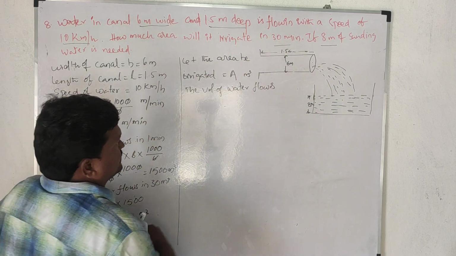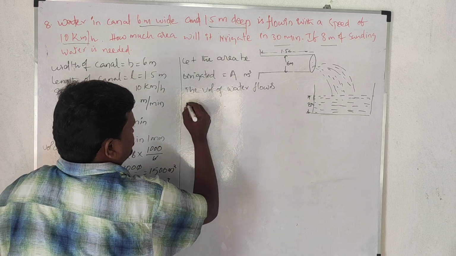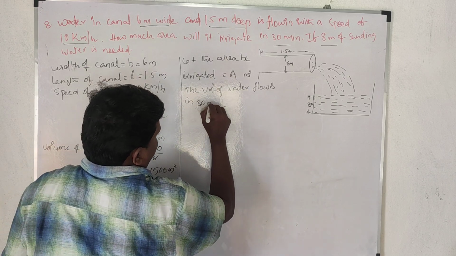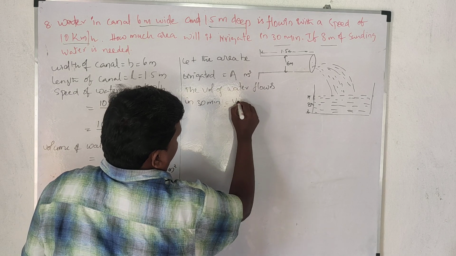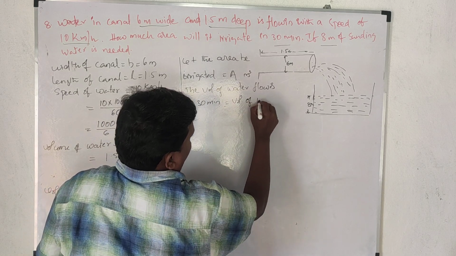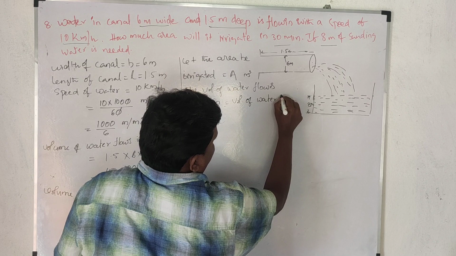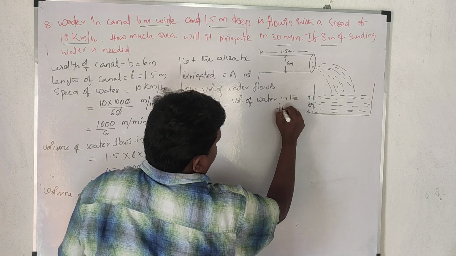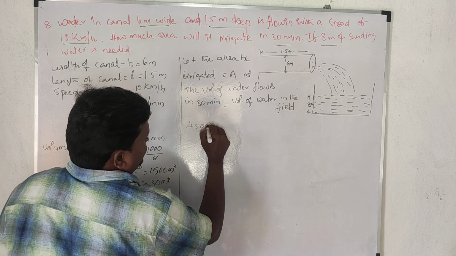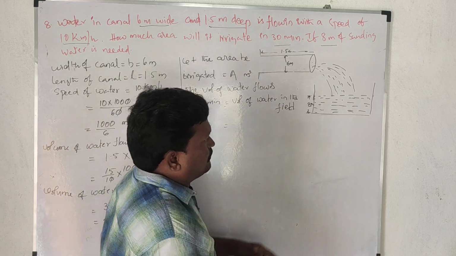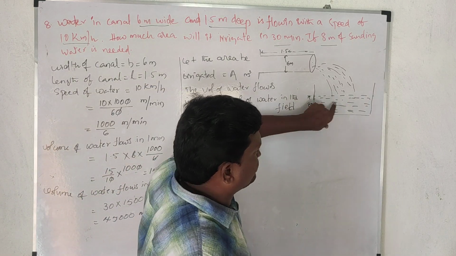45,000 meter cubes coming. So the volume of water flows in 30 minutes is equal to the volume of water in the field. So this is 45,000. What is the area of this field means the volume?